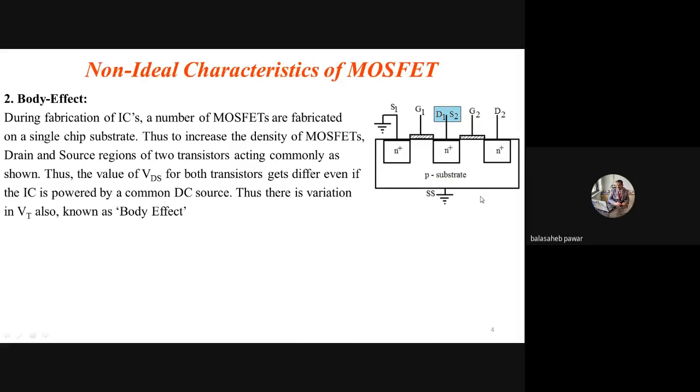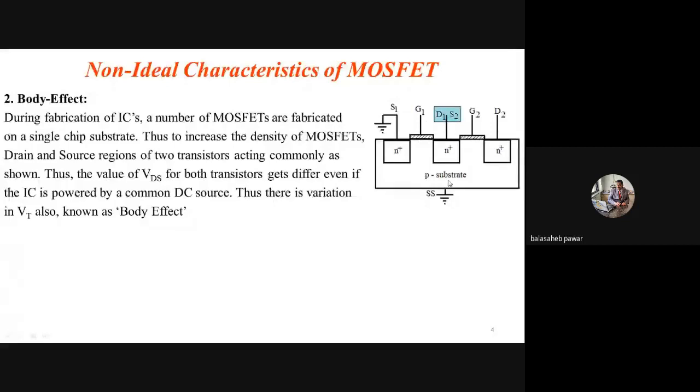See, in the example I showed, a P type substrate is common, and there are two transistors, two MOSFETs. This one is the first MOSFET, which consists of three terminals, that is S1, G1 and D1. That is nothing but source, gate and drain of the first transistor. These two regions are N plus, highly doped N type semiconductor, acting as S1, the source of the first transistor, and similarly another highly doped N type semiconductor acting as the drain of that first transistor, right? And the gate is isolated from the substrate through that SiO2 layer.